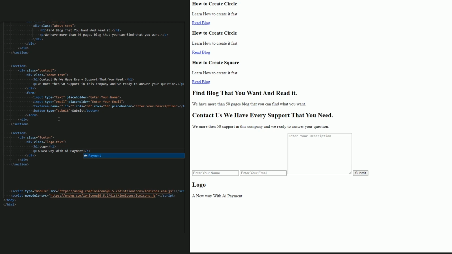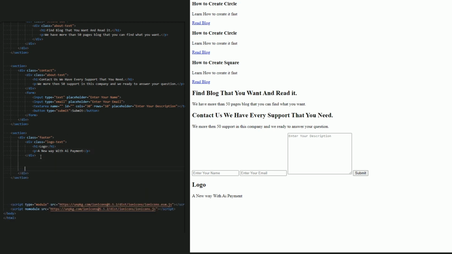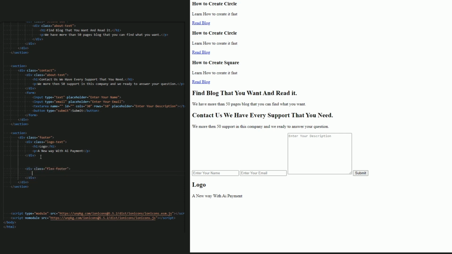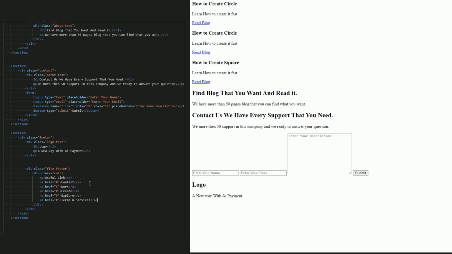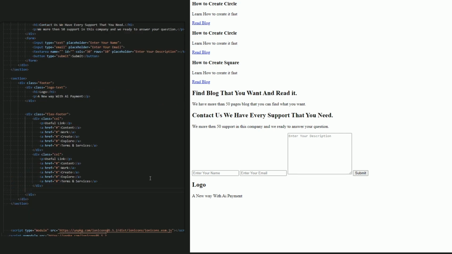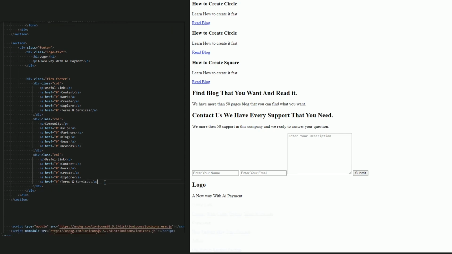Now for links, let's create a div to have all links inside it. So let's create a div and name it flex footer. Now inside the flex footer, let's create a col div to have all links. Now add a p and be useful links. And add links. First one be content, second work, third create, fourth explore, fifth terms and services. Copy and paste it. Now let's change the text and links.